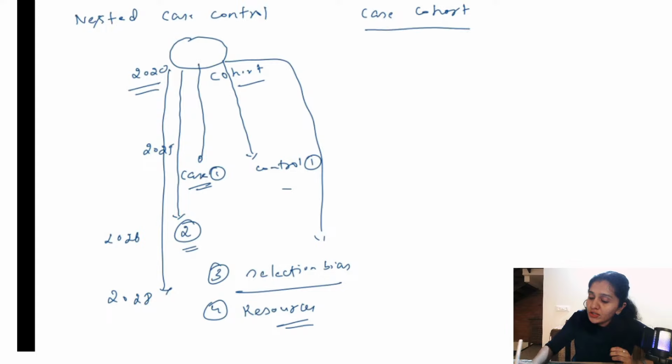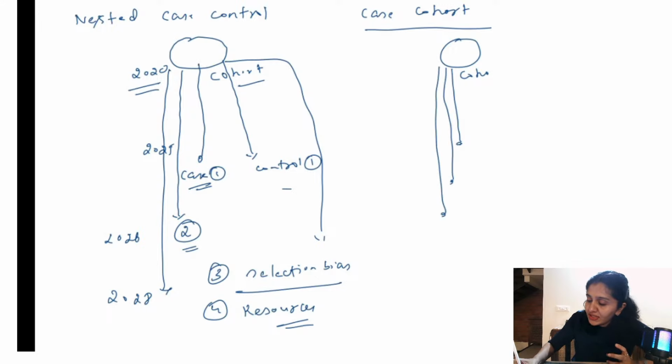So what is a case cohort study? Whatever I explained for nested case control study is the same. There is a cohort here, and we are observing them. As and when they develop the disease, we select them as cases. So 1, 2, 3 and 4. At the end, we are going to select the controls. So this is the difference between nested case control study and case cohort study.